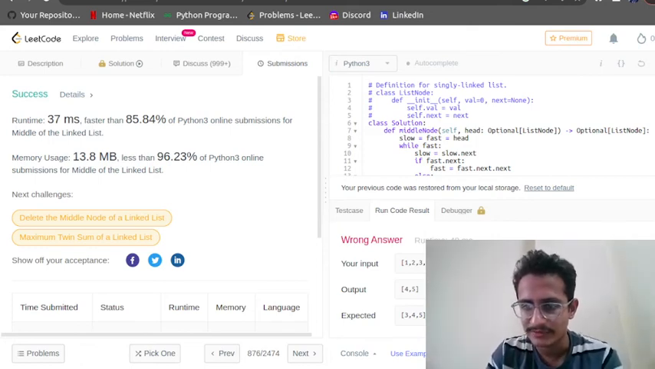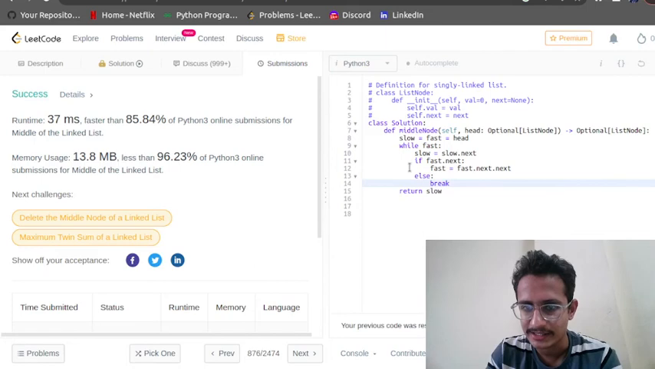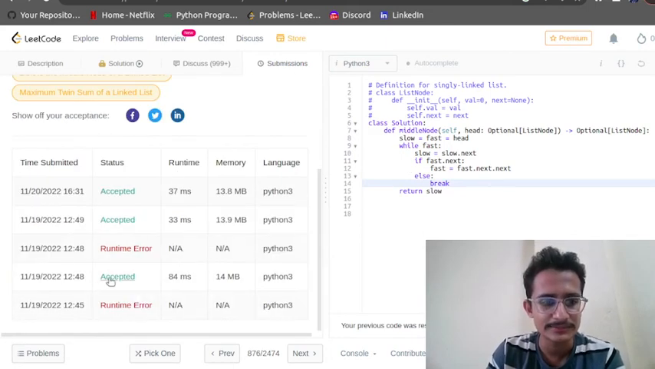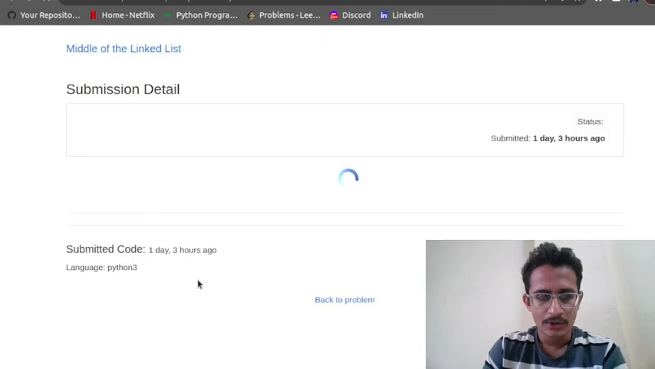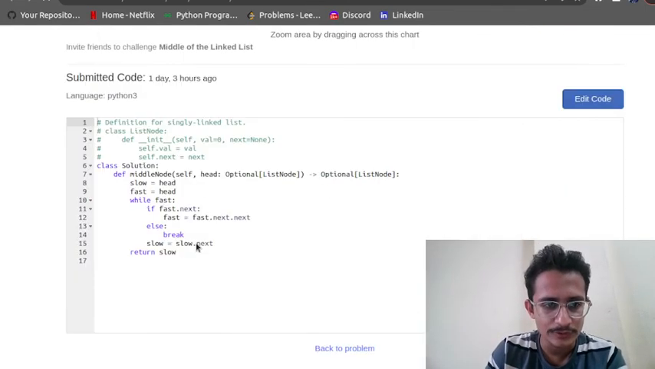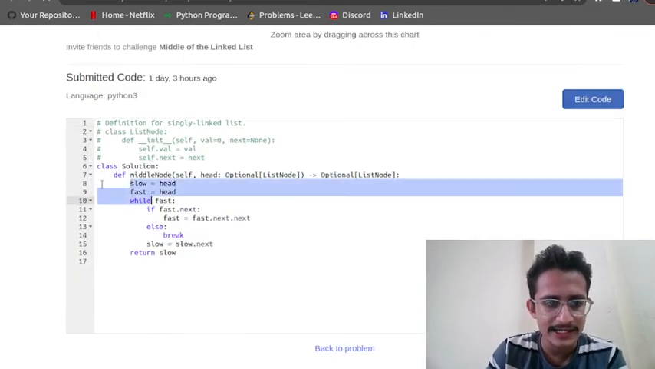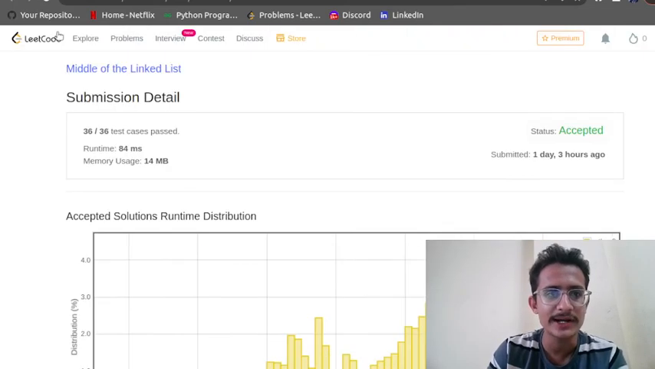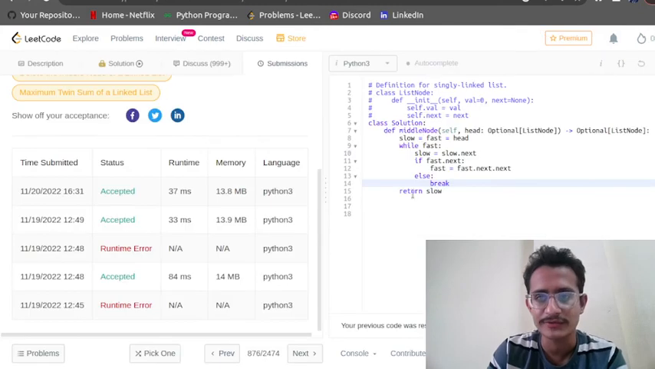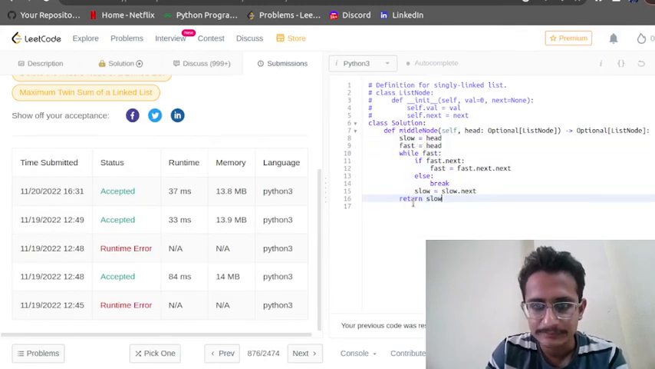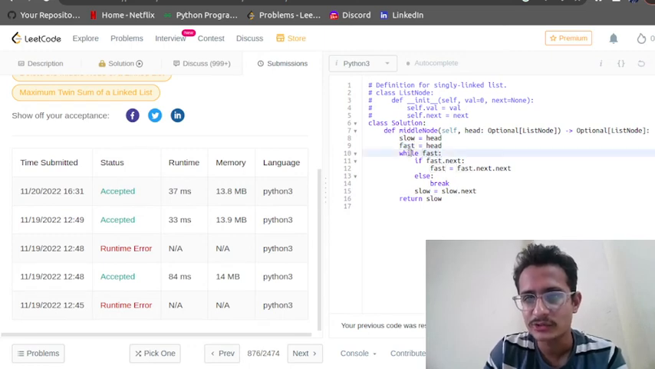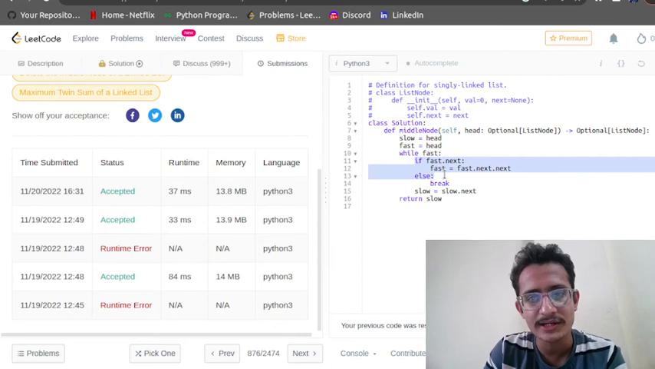It has written 4 and 5, but what we actually want is 3, 4 and 5. So I think we have made some mistake in writing the solution. Let's check this. This is the same code that I have written there, so let us paste this same code and try to find the right solution. Slow is equal to head, fast is equal to head. While fast, we will check if fast.next exists.